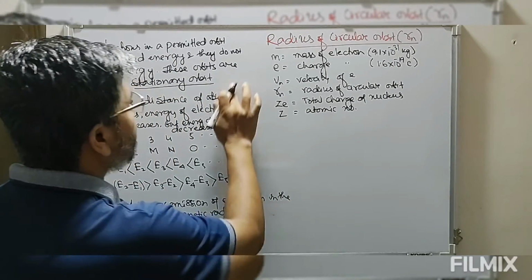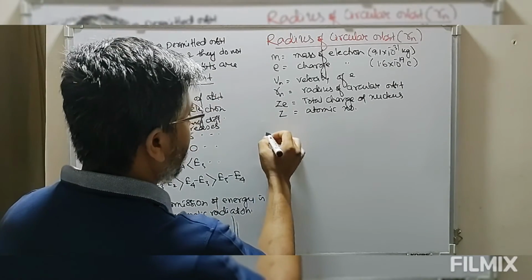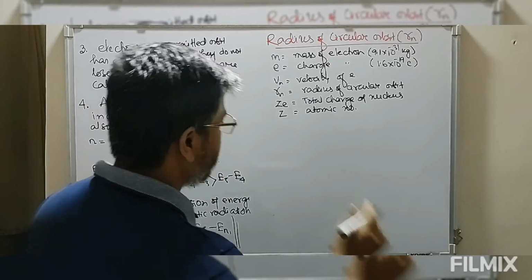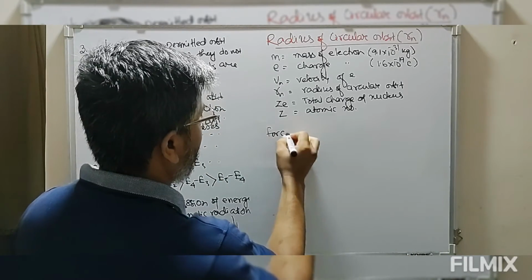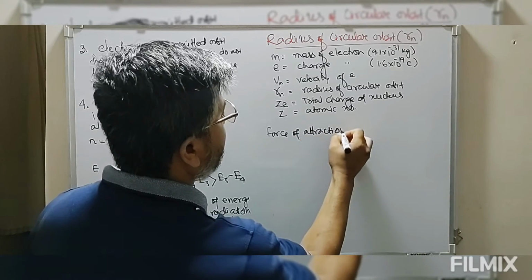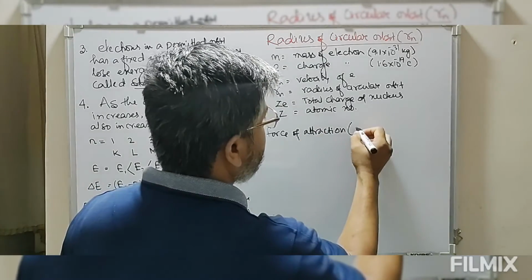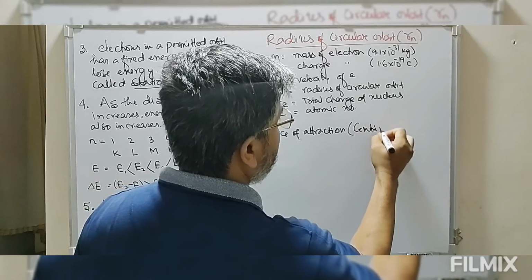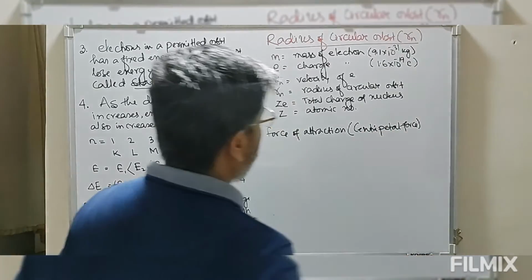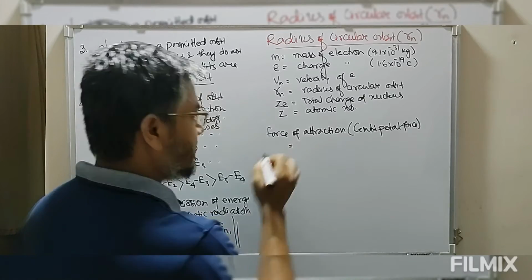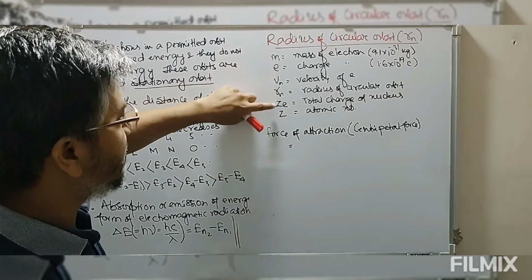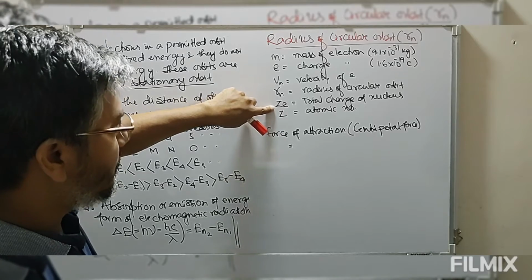So now look at this. The force of attraction, or the attractive force, is known as the centripetal force. This force of attraction is between the oppositely charged species. One is the electron, the other one is the proton.